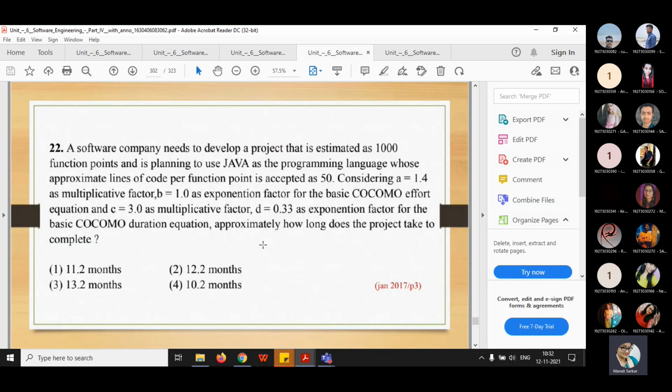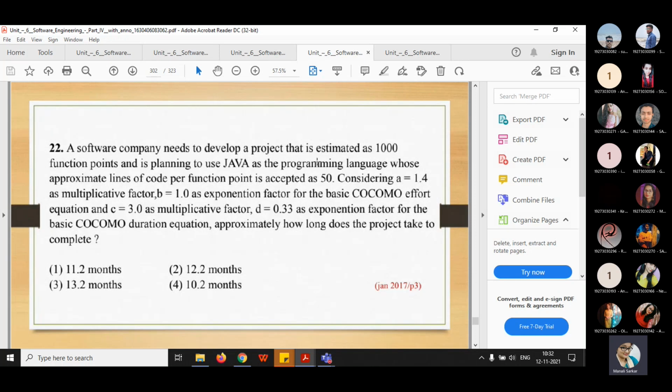Here it is given that a software company needs to develop a project that is estimated at 1000 function points and is planning to use Java as the programming language, whose approximate lines of code per function point is 50.